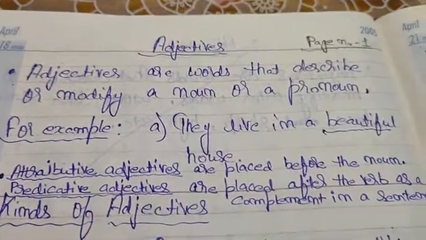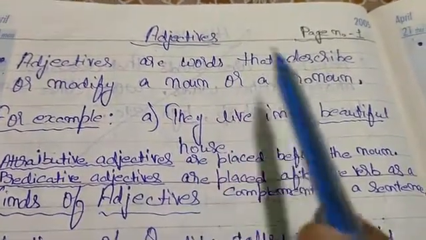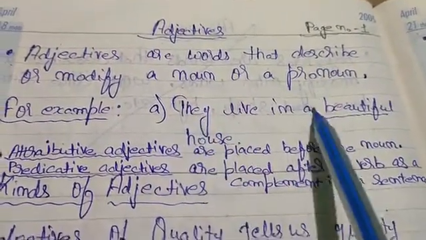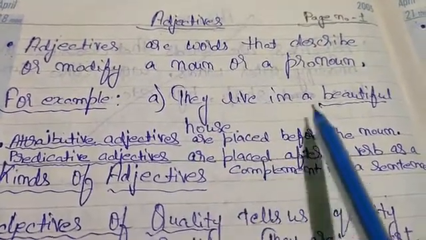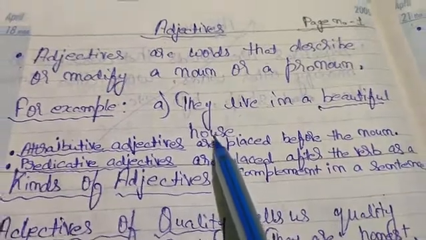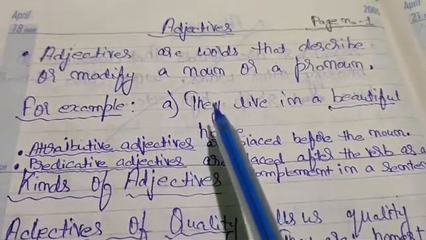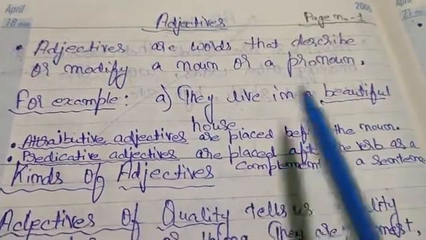So adjectives are words that describe a noun or a pronoun. For example, they live in a beautiful house. So house is a noun and beautiful is an adjective.